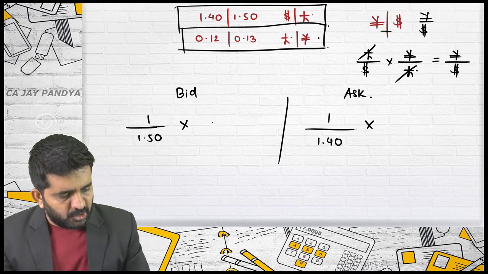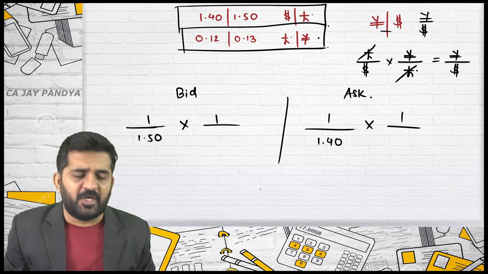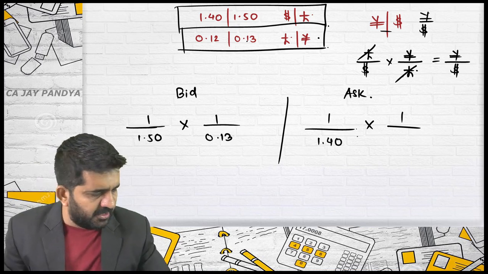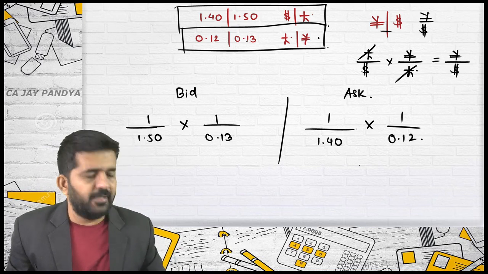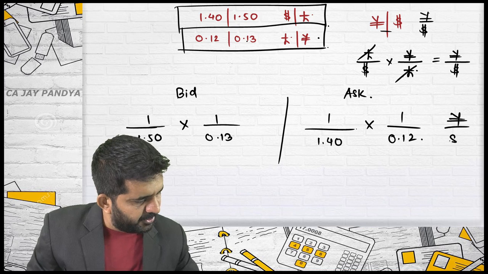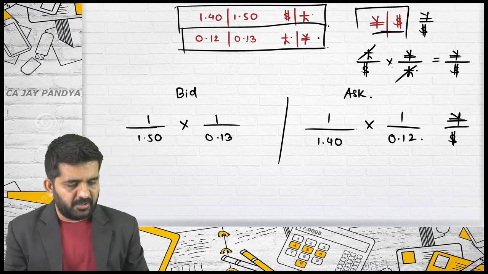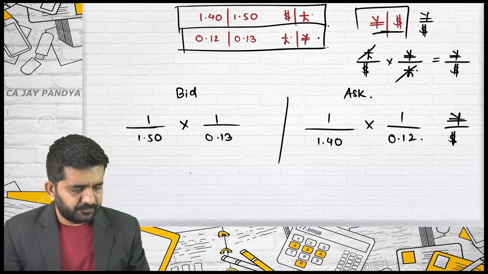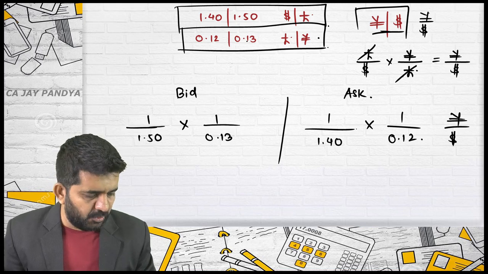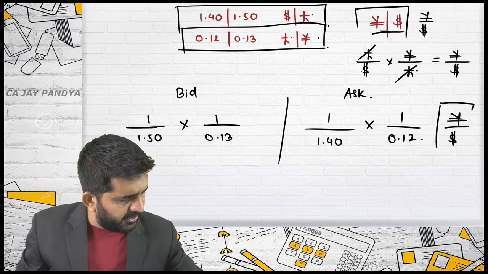Whenever it is reciprocal, first write down 1 divided by. Bid will become the denominator of ask and ask will become the denominator of bid. My desired answer will be yen per dollar, which was asked. This will be the rate: 1 divided by 1.50 multiplied by 1 divided by 0.30. This will be my answer of yen per dollar.